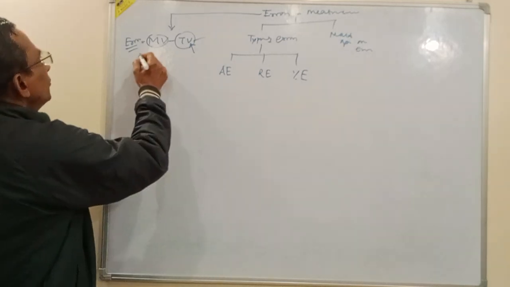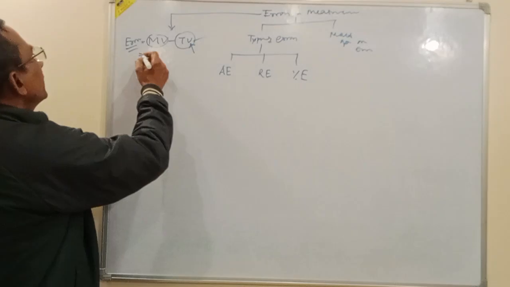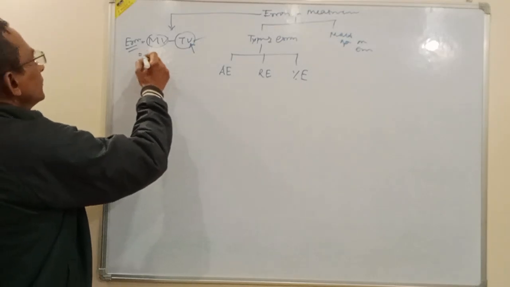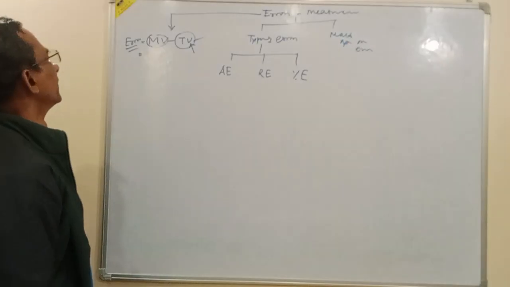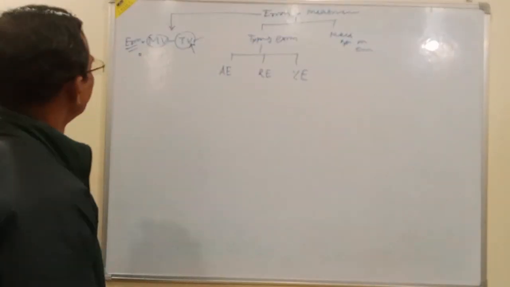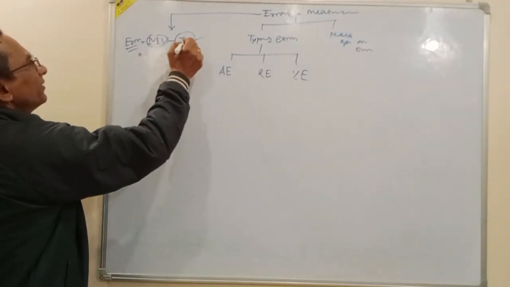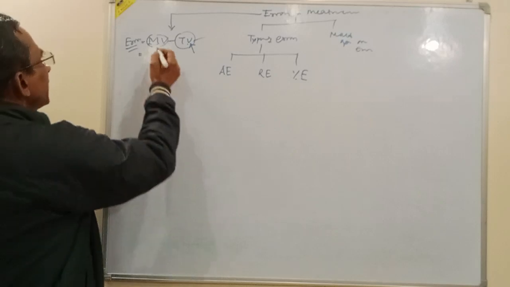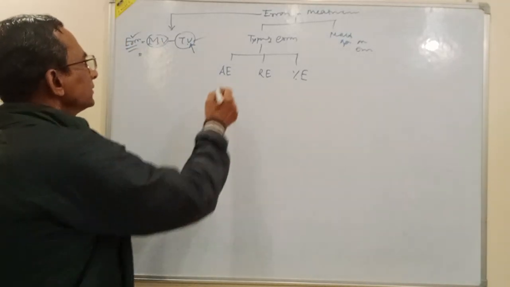But due to some phenomena, it may be due to machine, technique, or man, the measured value became different from the true value, and that caused error.